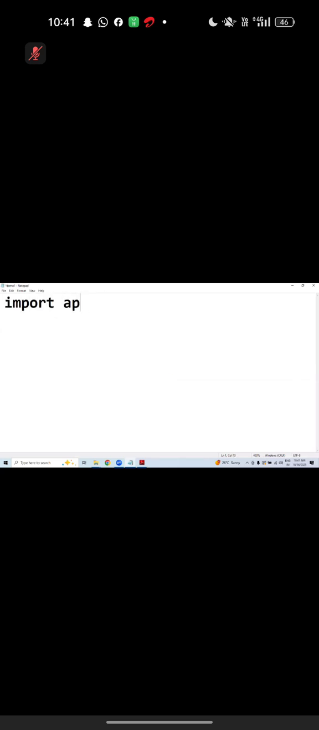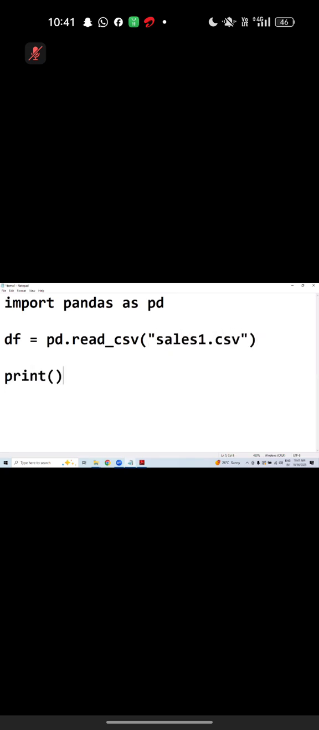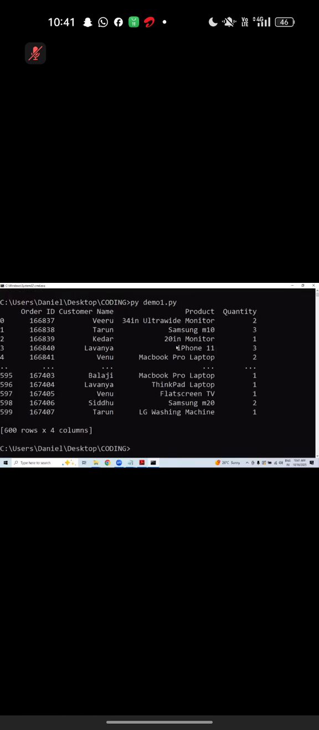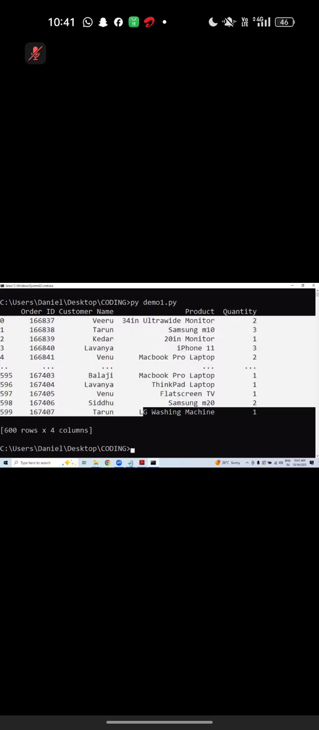Import pandas as pd. Then df equals pd.read underscore csv, sales1.csv. Then we get the data frame. Yeah, the data frame is ready.